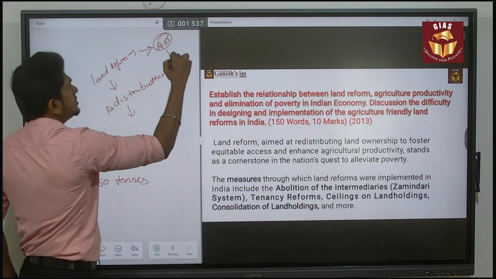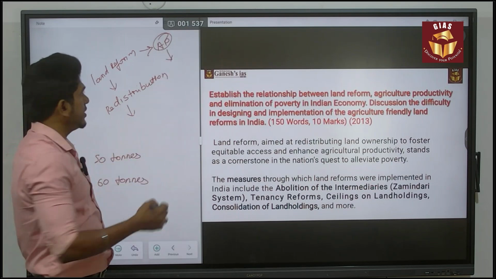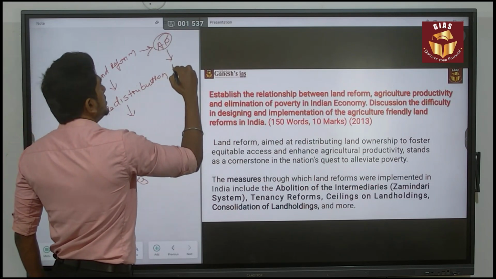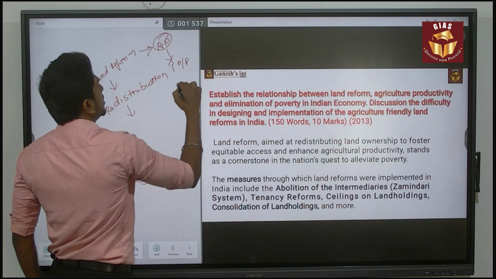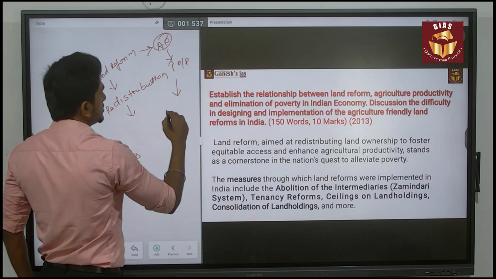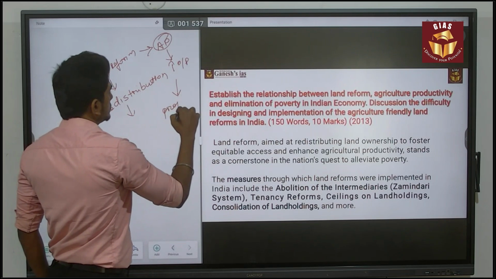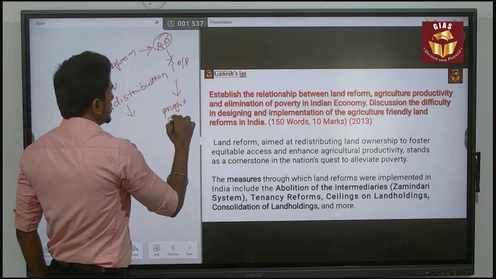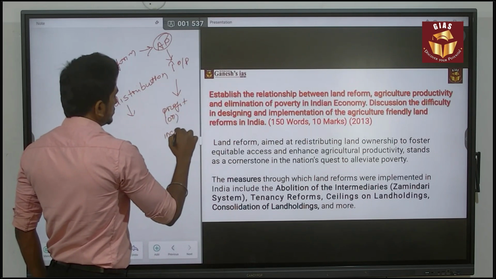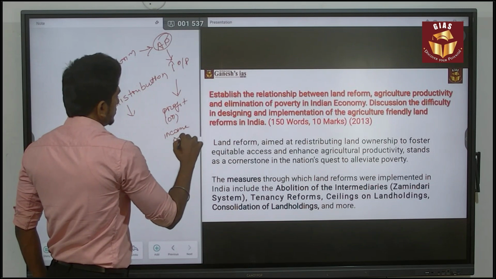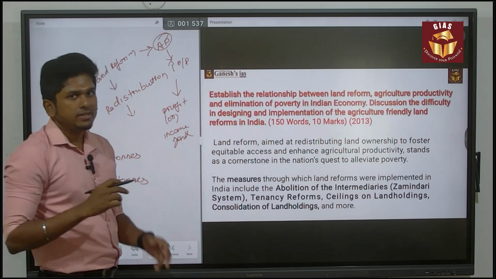Increased productivity increases the output, which increases the profit or income generated by the farmer.